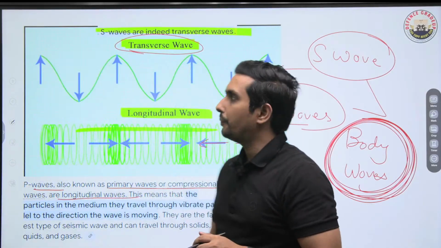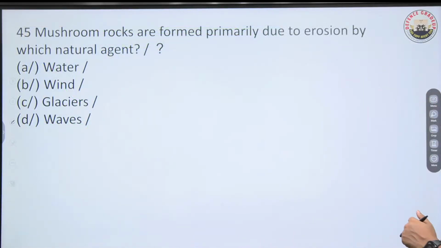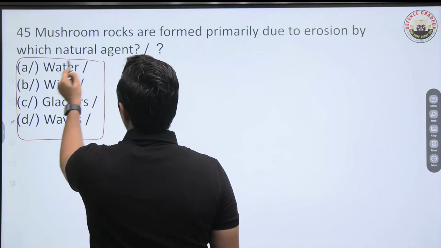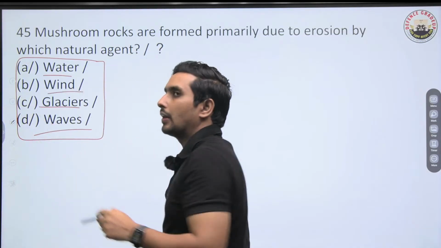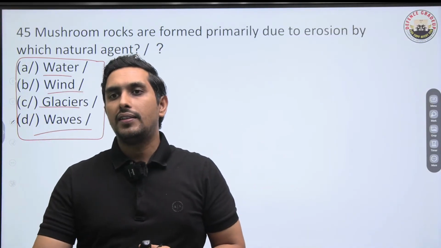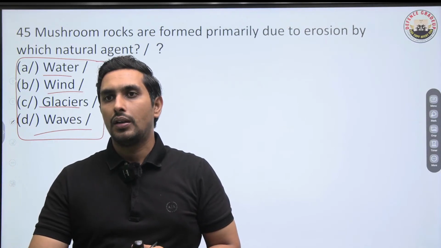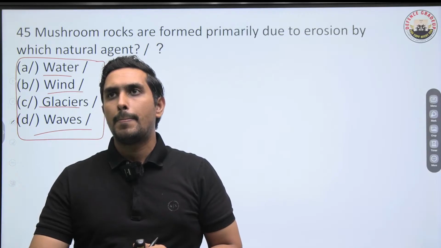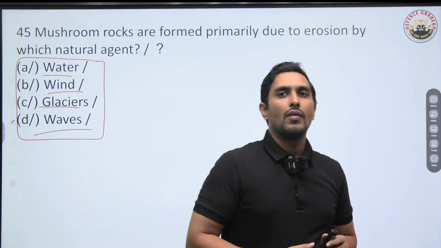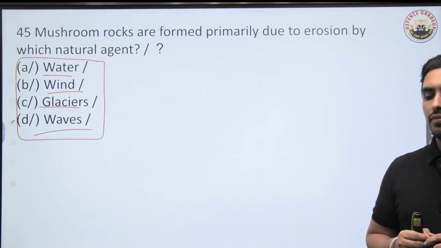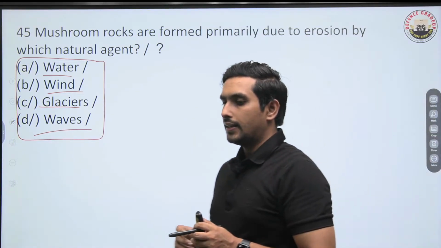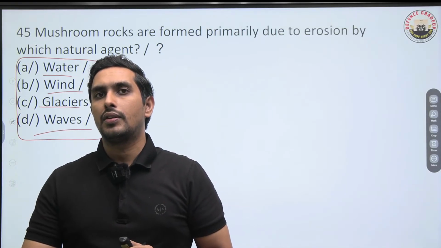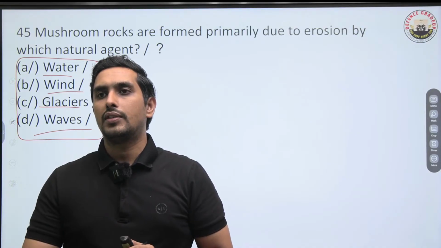Okay, moving ahead. Next question says, mushroom rocks are basically formed because of the action of which of the following? Water, wind, glacier, waves. Basically, this is a question on the landforms. So let's see how many of you can give the right answer. Think about it. Which of the following is the correct answer? Now that's a single liner question, very much easy this is. So you should be able to answer this one.